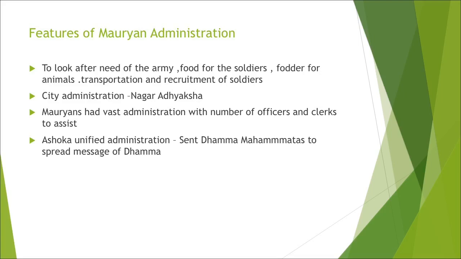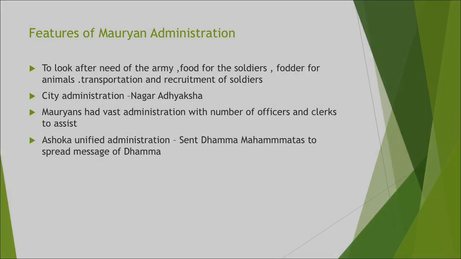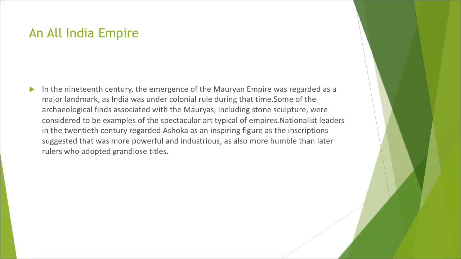Thus we can say that the Mauryans had a vast administration. You could see here, after studying, that a large number of ministers, officers and clerks were there to assist. Like present day, we can call it administration, as we have a vast administration.